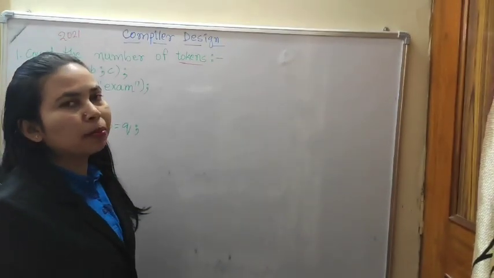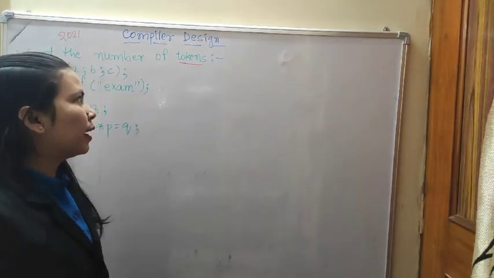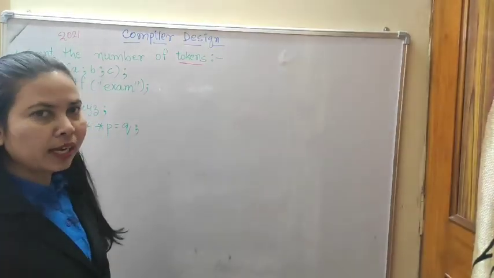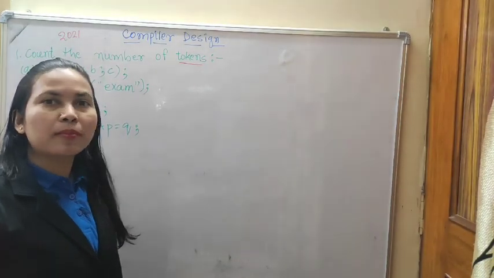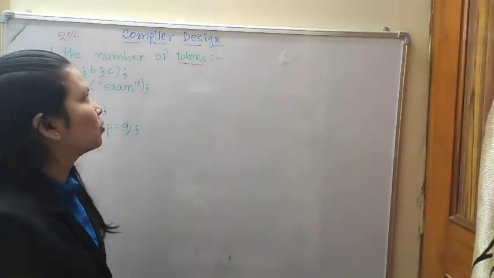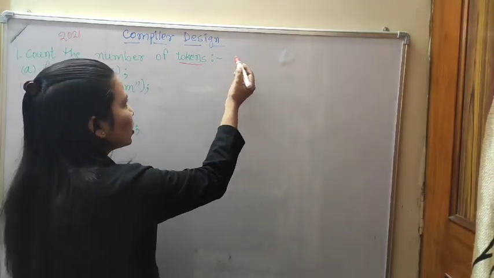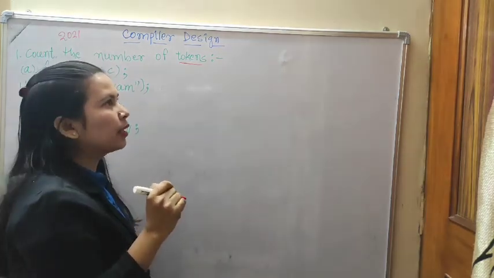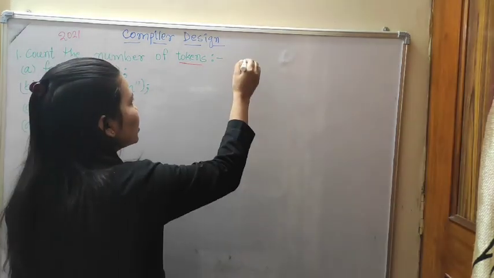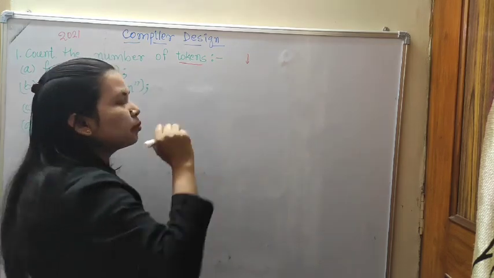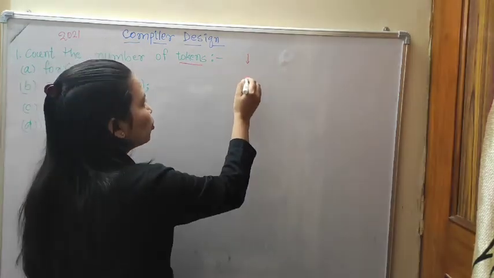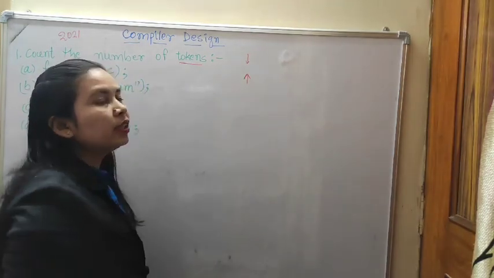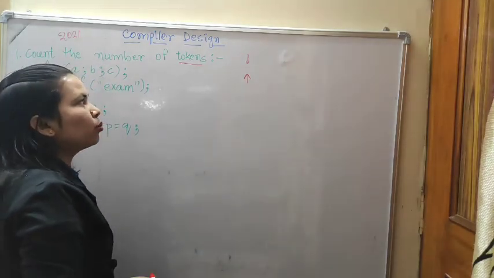Whenever we count the number of tokens, I already told you that in the phases of compiler design, the first phase is lexical analysis. Lexical analysis takes characters as input, and the output generated is a set of tokens.